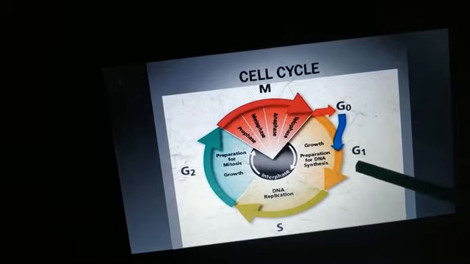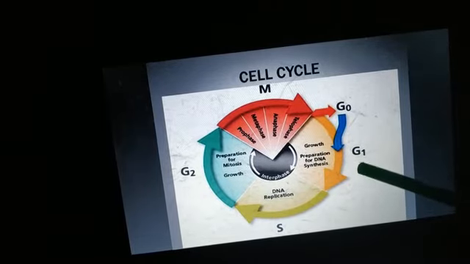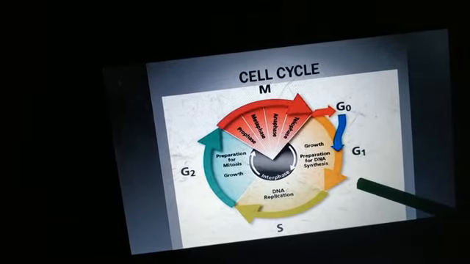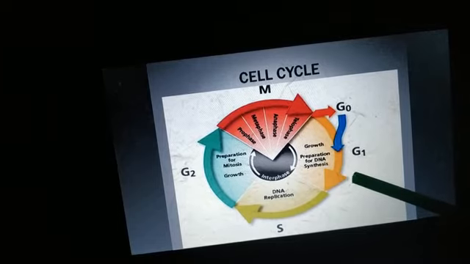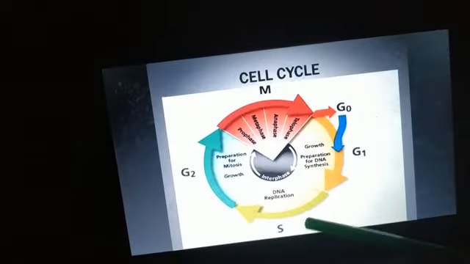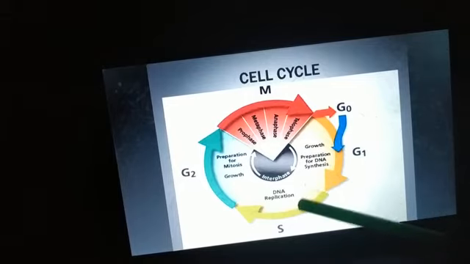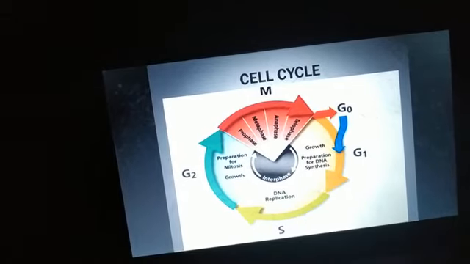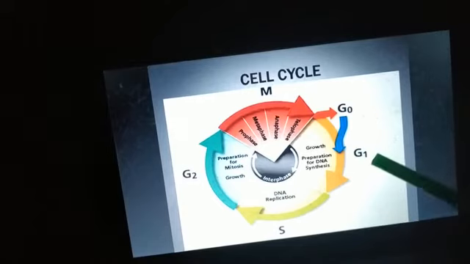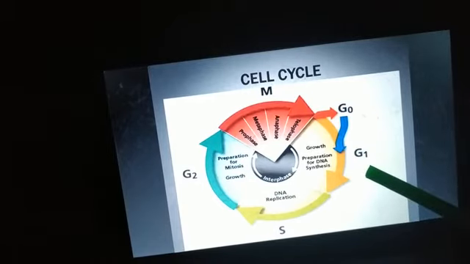We will begin with G1 phase. In G1 phase, the cell prepares itself for the next phase, that is, it will prepare itself for the S phase. During G1 phase, the cell is metabolically active.